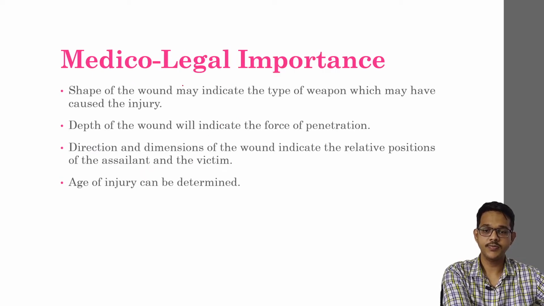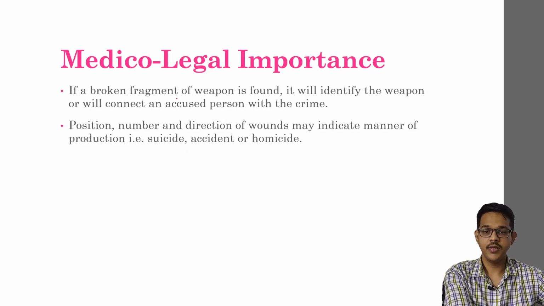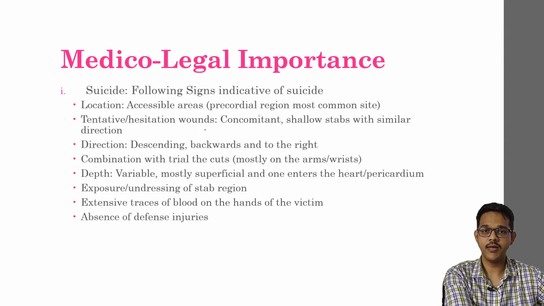Coming to medical importance, the shape of the wound may indicate the type of weapon: a single edge may produce a wedge shape, and a double edge may produce an oval shape. The depth of the wound will indicate the force of penetration. Direction and dimension of the wound may indicate the relative position of the assailant and the victim. The age of the injuries can be determined approximately. If a broken fragment of the weapon is found inside the body, it will identify the weapon and connect the accused person with the crime. Position, number, and direction may indicate whether the injury is suicidal, accidental, or homicidal.